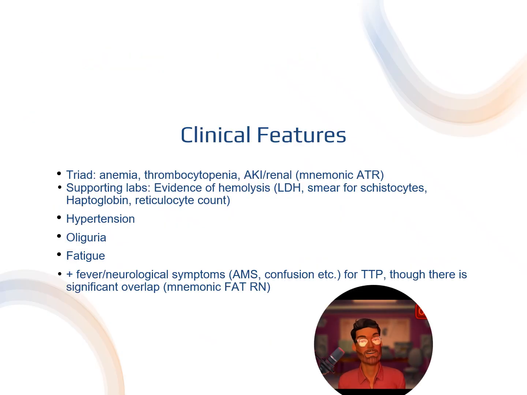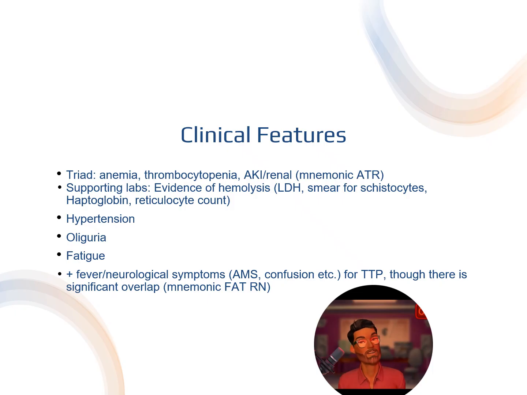We previously touched briefly on some of the lab findings: anemia, thrombocytopenia, and AKI. There's a mnemonic called ATR: anemia, thrombocytopenia, renal involvement. Some of these supporting labs show evidence of hemolysis, such as an elevated LDH, which is a sign of cell turnover. Looking at the smear, which you would actually have to request to be prepared, you look for schistocytes, the broken red blood cells. Haptoglobin would be low, since haptoglobin binds to free hemoglobin, and when the free hemoglobin increases, the haptoglobin level decreases. And of course, the reticulocyte count will be elevated as there's no bone marrow failure.